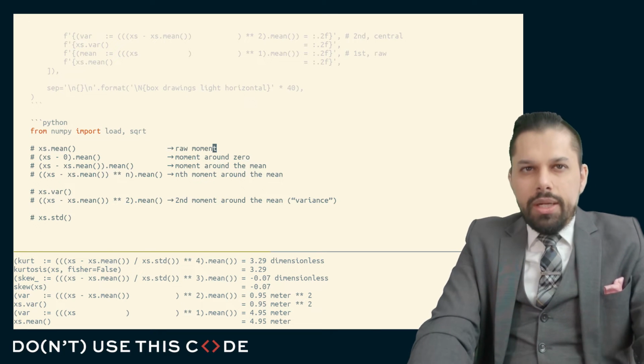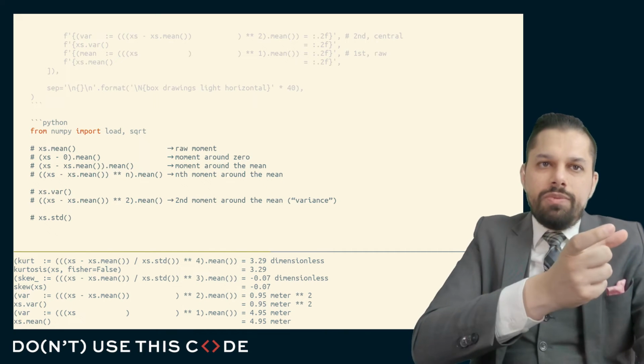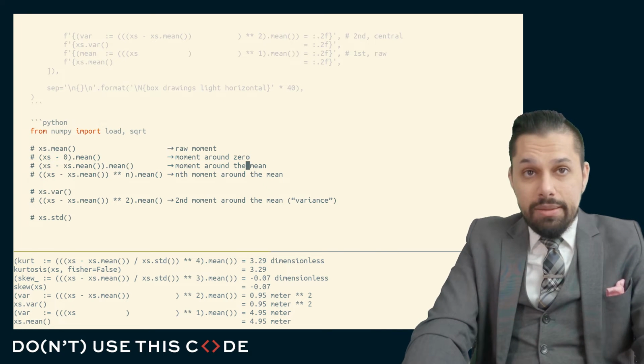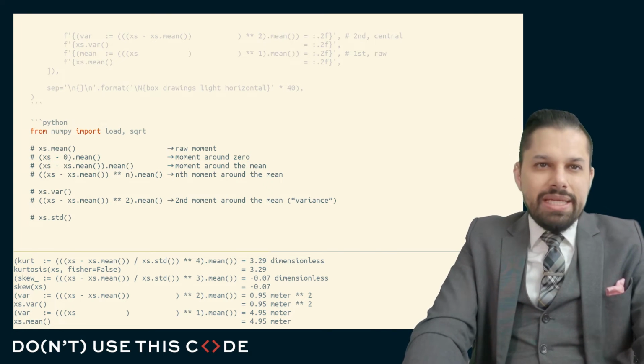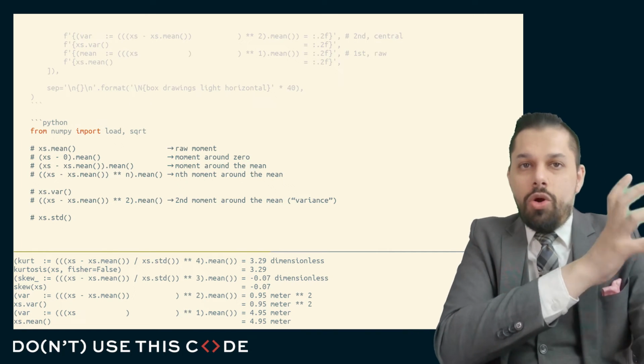We talk about the mean as a raw moment. We can talk about a moment around zero, which would just be every value and its distance from zero and the mean of that. We could talk about the moment around the mean, and we can think that the mean is the first moment around the mean, the first moment around zero.